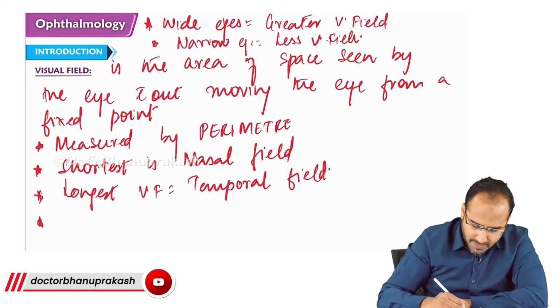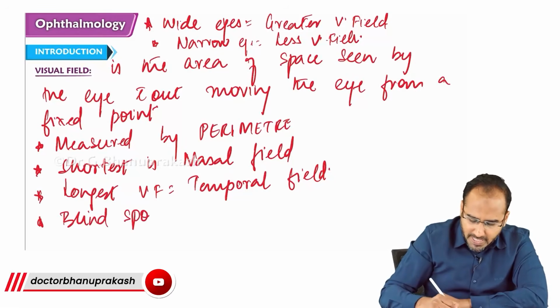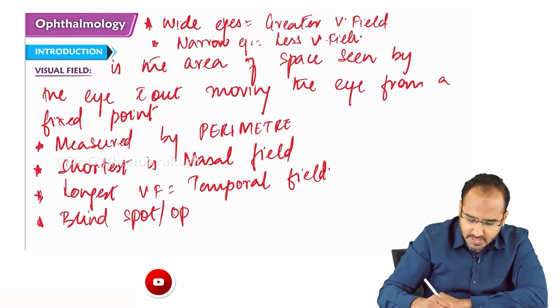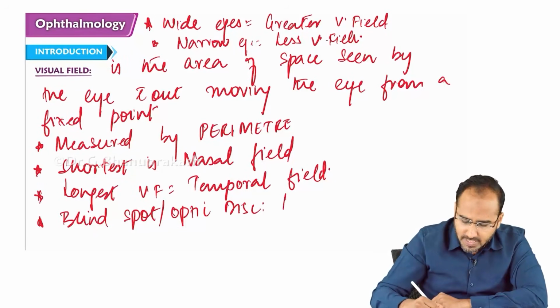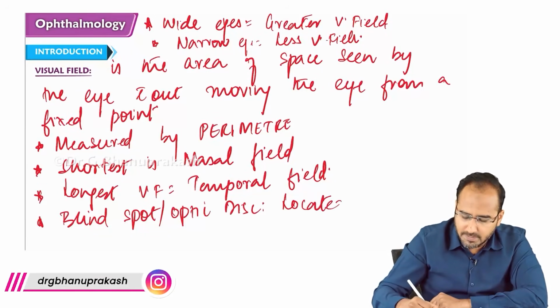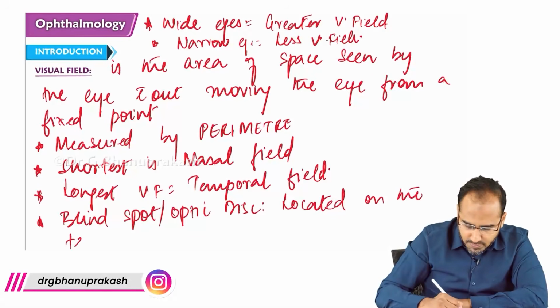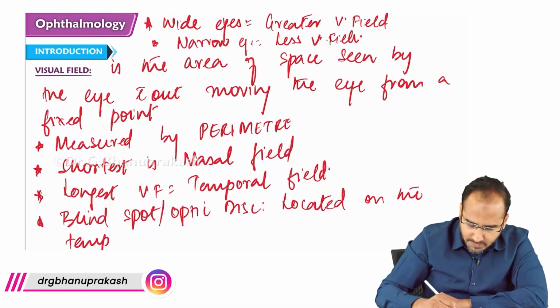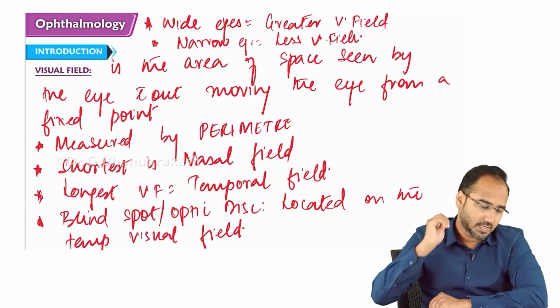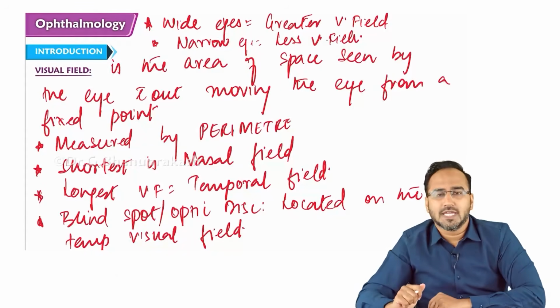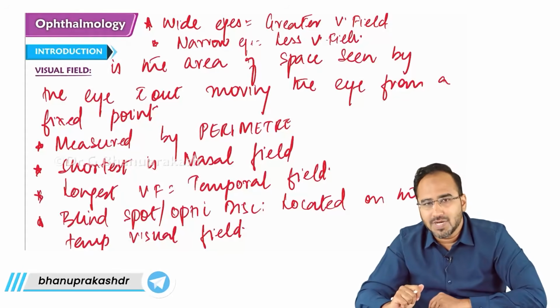Okay? So remember guys, blind spot is what, guys? Optic disc. Where is this optic disc located? This is located on the temporal visual field. It is located on the temporal visual field. Right? So this was regarding what, guys? This was regarding the visual field.